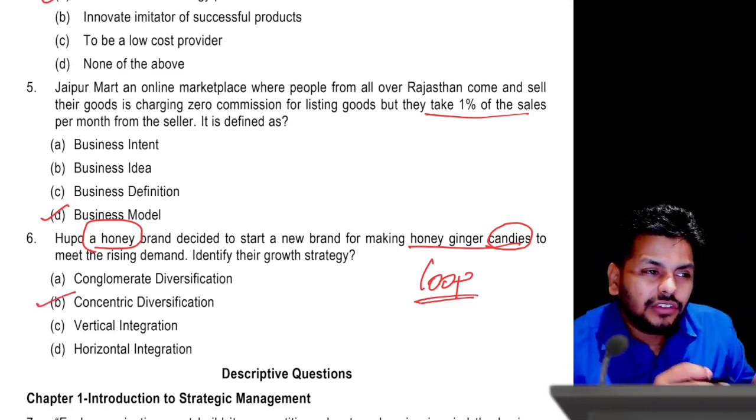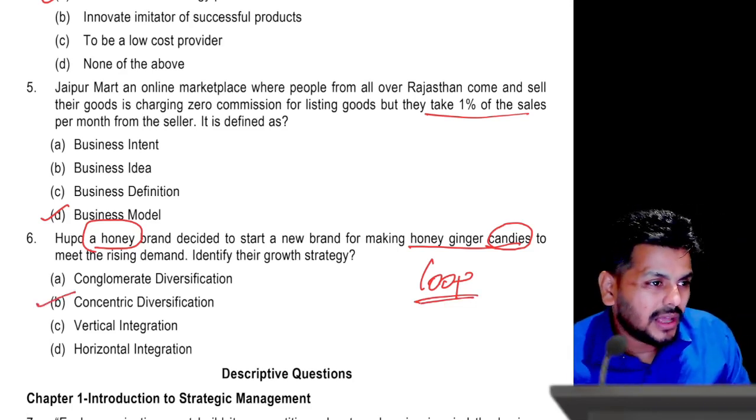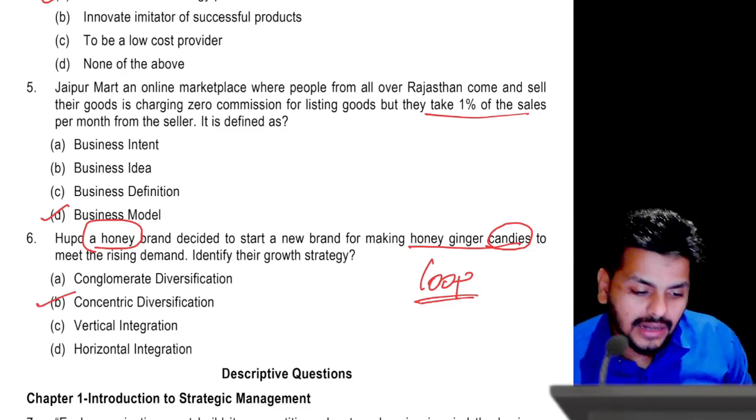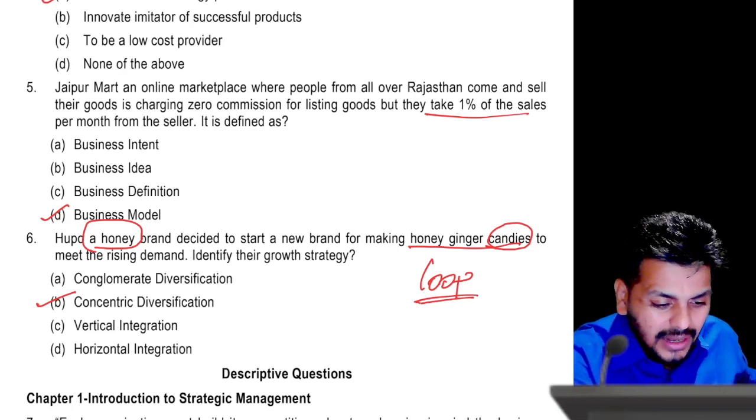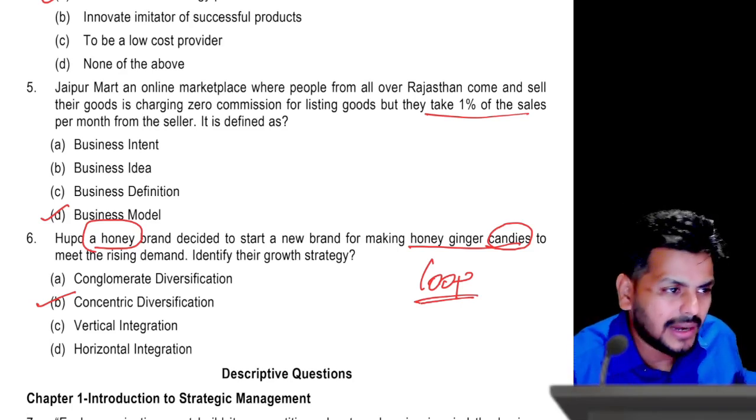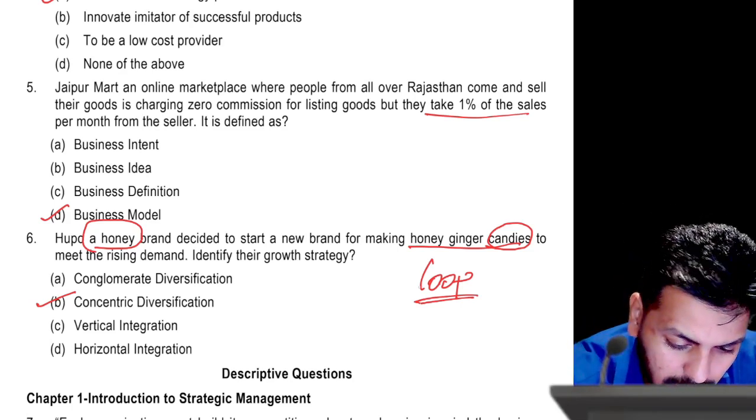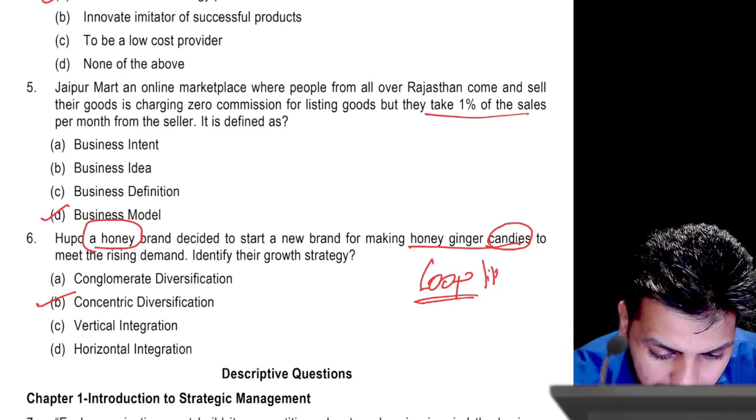Concentric diversification, because this is not any byproduct or anything like that. No, so this is a classic product that is basically made out of whatever is the honey that they're building. So in a loop like manner this is there. So I think loop like manner.